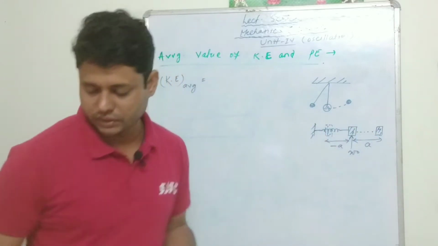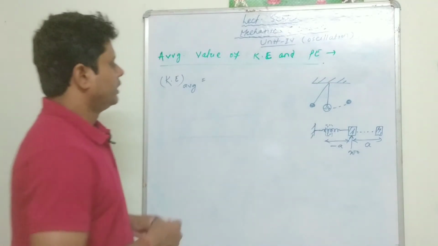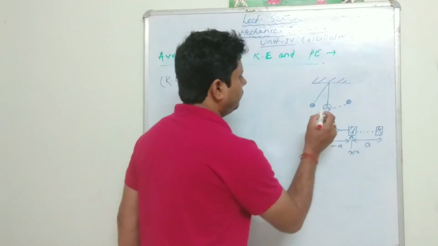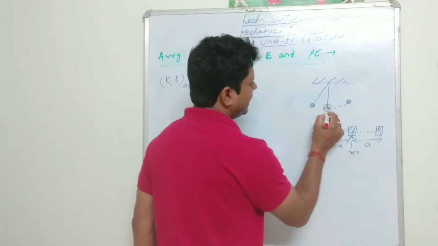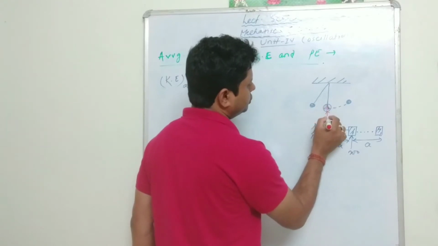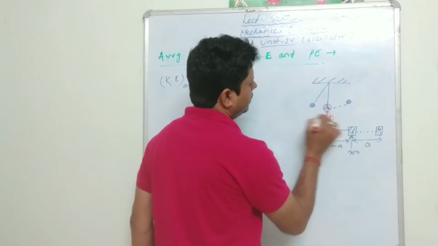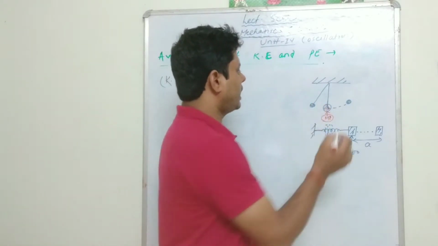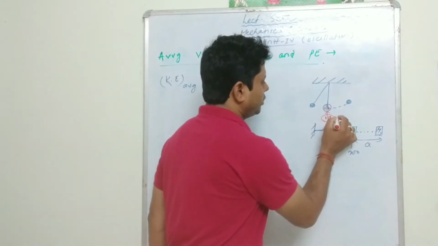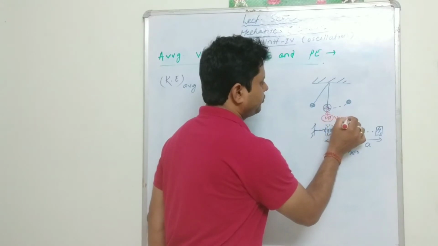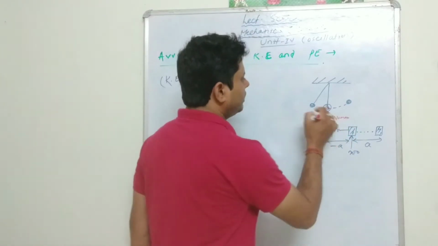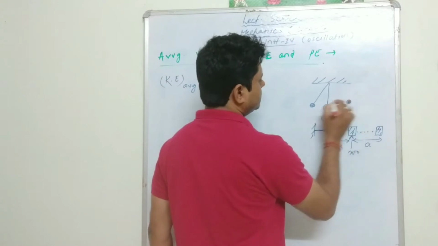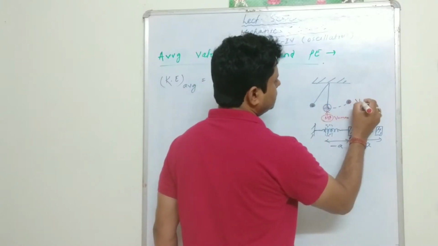Here you can see that the velocity of this bob is maximum at the mean position, or equilibrium position, and at the extreme position the velocity is 0.